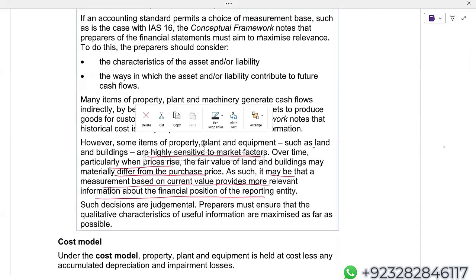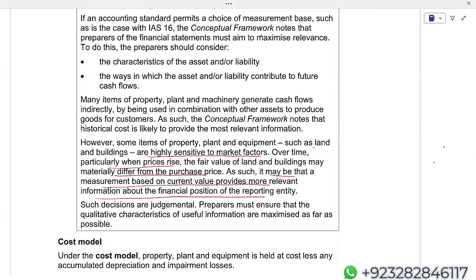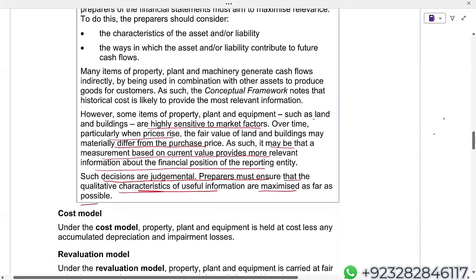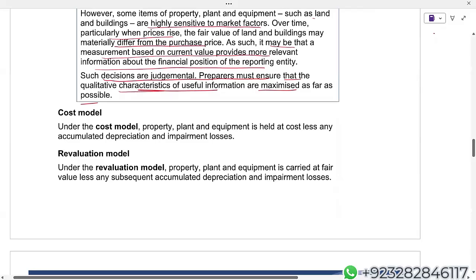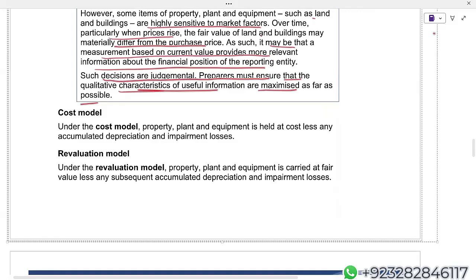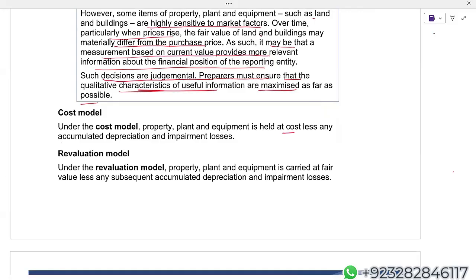But at the end of the day, what the conceptual framework says is that such decisions are judgmental. Preparers must ensure that the qualitative characteristics of useful information are maximized as far as possible. Now, cost model: if my company is following the cost model, simply property, plant and equipment are held at cost, less accumulated depreciation. In case of impairment, I will deduct the impairment as well.